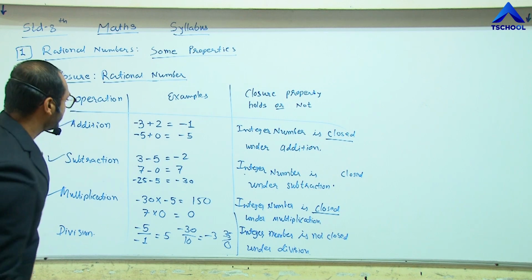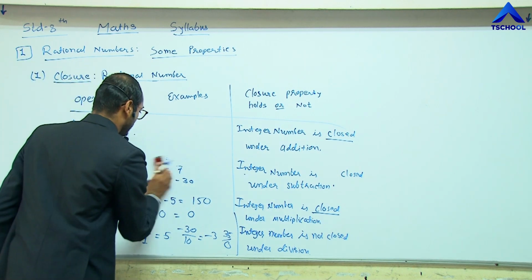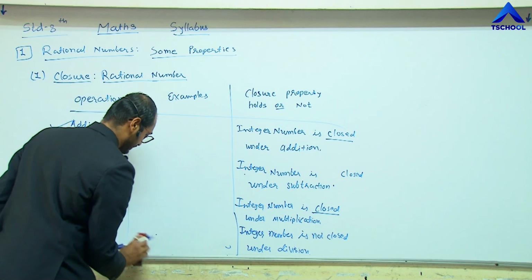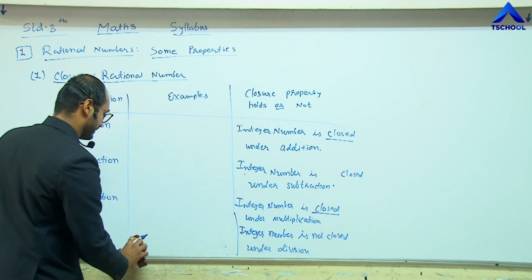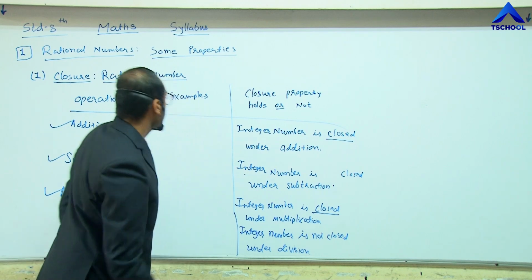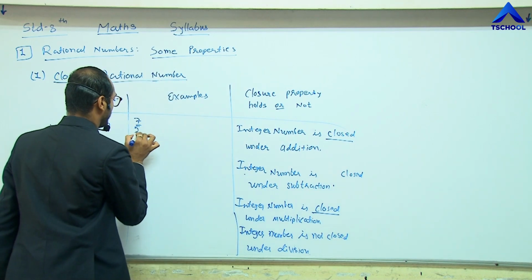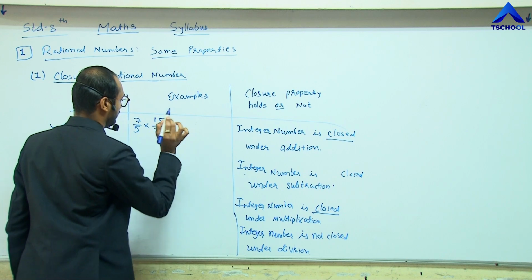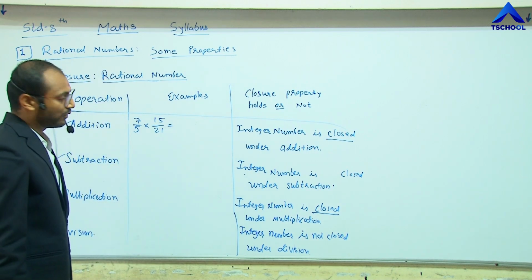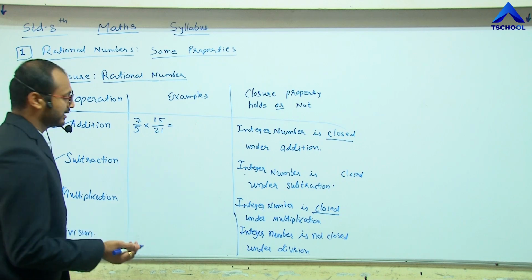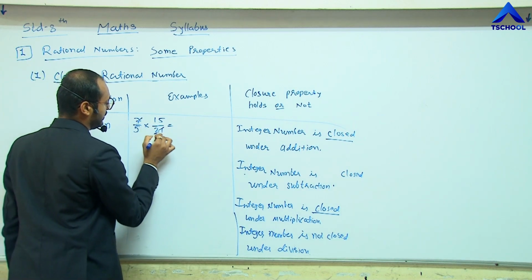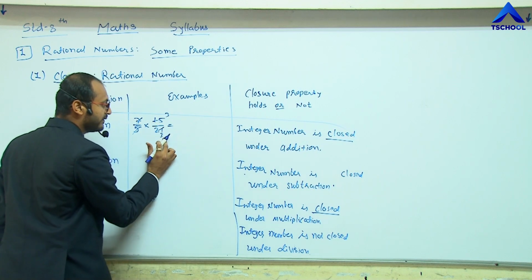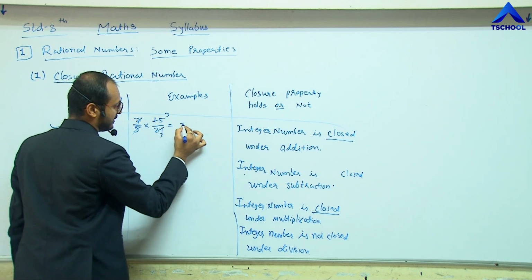So let me do the same operations for rational numbers. The first example is 7 by 5 multiplied by 15 by 21. What is this simplification? We know that 7 3s are 21, 5 3s are 15, 3 divided by 3 is 1.